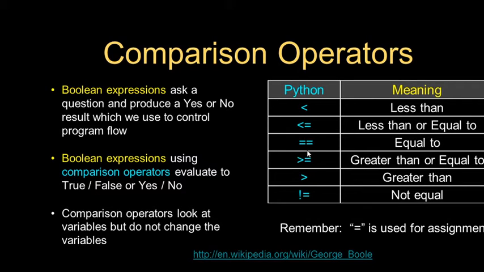Among the comparison operators all have the same precedence value, so when you use them in an expression, you again apply the left to right associativity rule to evaluate the expression.